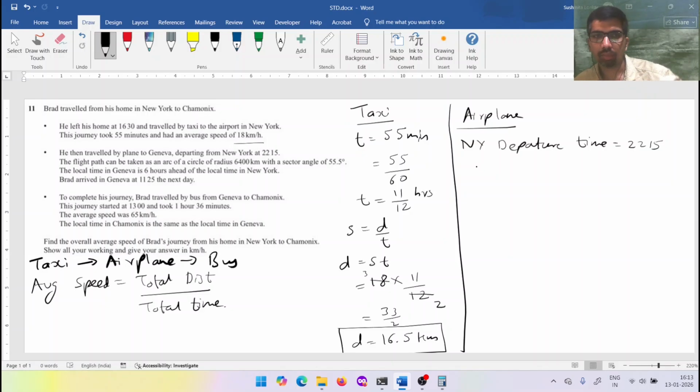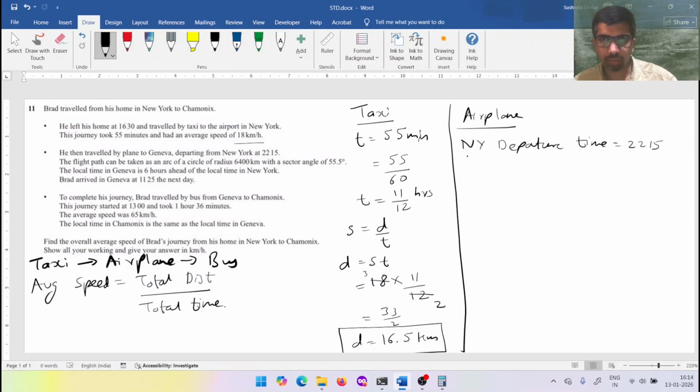Whenever a plane arrives at a place, the pilot always speaks that place's local time. He arrived in Geneva at 11:25 hours, but it's given that the local time in Geneva is 6 hours ahead of local time in New York. So the reference is New York. Always take the reference as the place of origin. Origin is New York. So you have to find the time traveled by the plane from New York to Geneva with New York as the reference time.